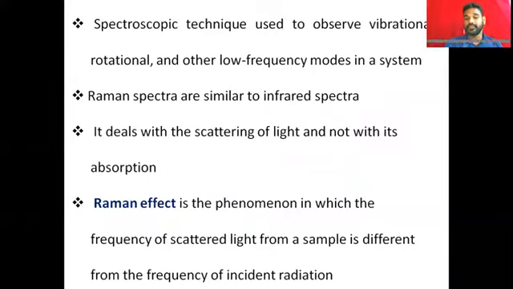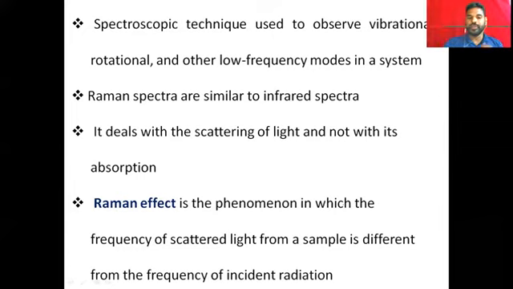The Raman effect is the phenomenon in which the frequency of scattered light from a sample is different from the frequency of incident radiation.